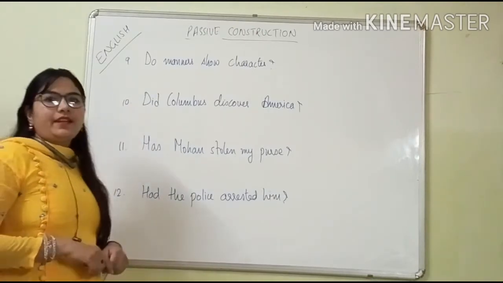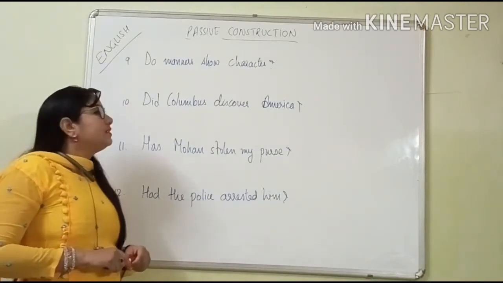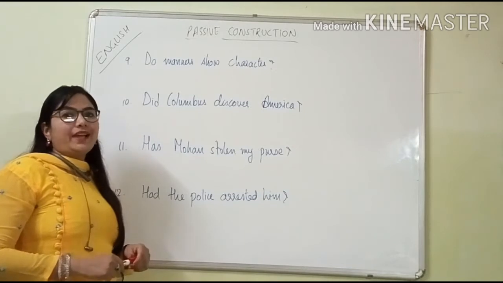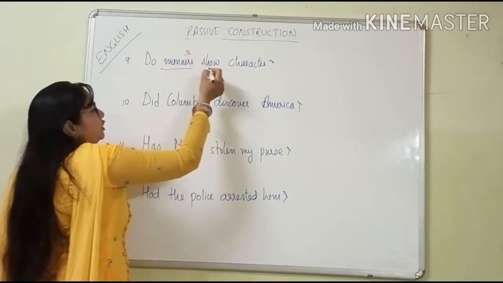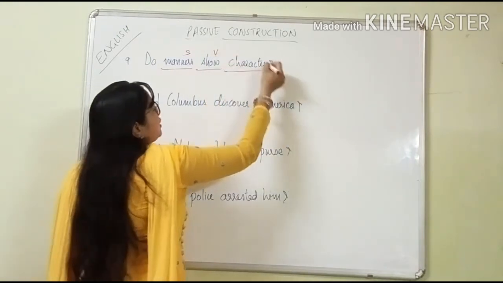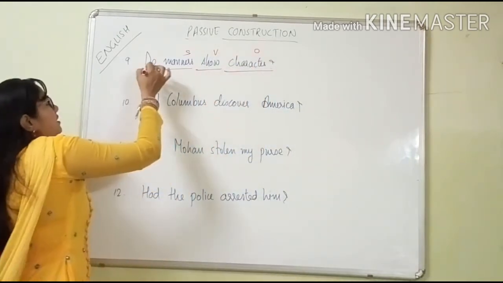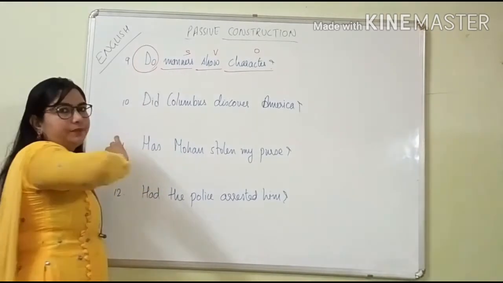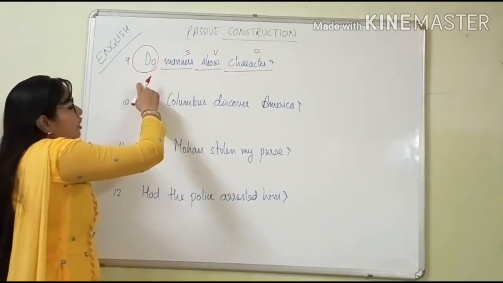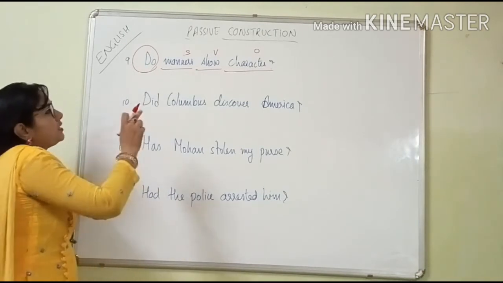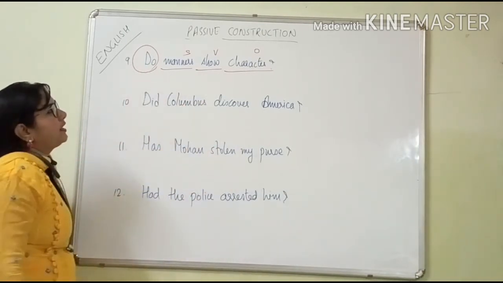See now. Next, now we will take interrogative sentences. "Do manners show character?" See now here. What is the subject? Manners. Show is the verb and character is the object. This is the interrogative word. We will change only this word and we will not change the place of it. Okay. See now. "Do manners show character?"